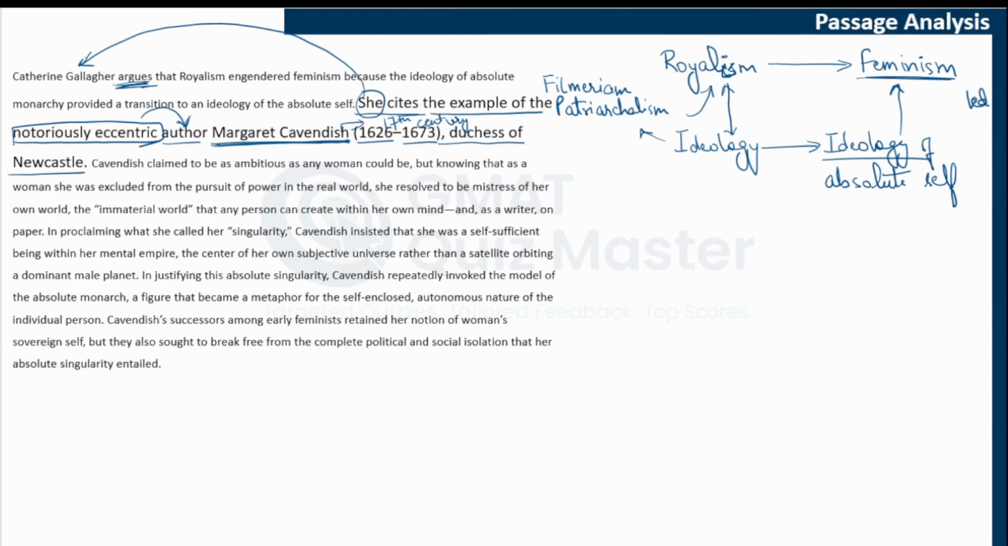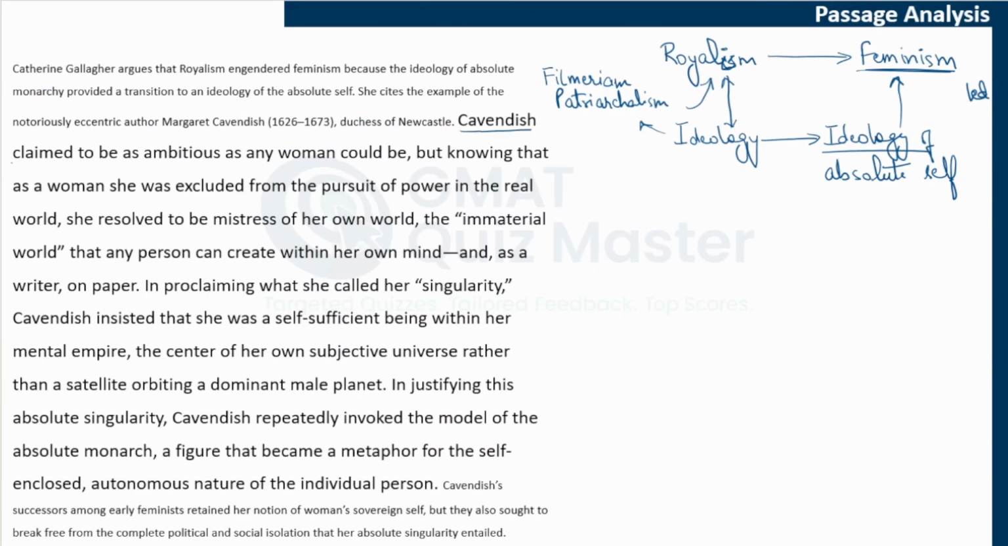Duchess of Newcastle. Duchess of Newcastle means she was not a commoner, she was the Duchess. So, Catherine Gallagher is giving an example of this particular author who is not a commoner from the 17th century to argue for her point. Let's see what she shows with this example. Cavendish, so this particular author, claimed to be as ambitious as any woman could be. So Cavendish's claim was that she is as ambitious as any woman could be. So she was ambitious. But in contrast, knowing that as a woman, she was excluded from the pursuit of power in